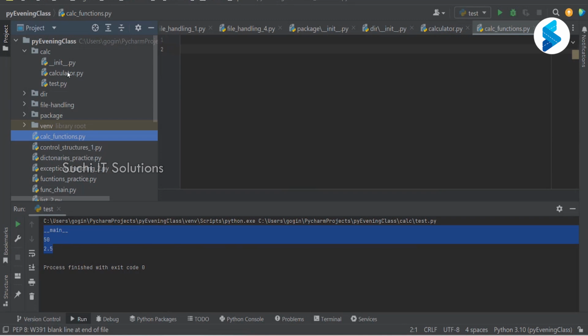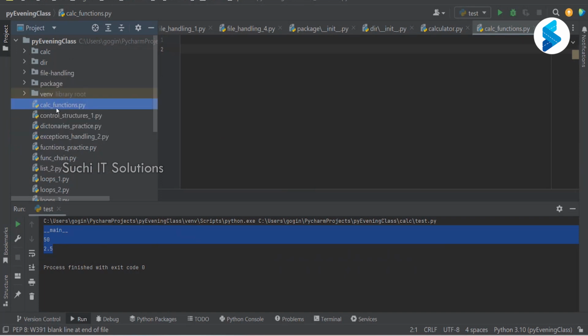This calculator is in a package called calc, and within that there is a calculator, and this calc functions file is outside that package. Now how can I, instead of rewriting, reuse it? If I have to reuse, I have to import that module. I want to import that function. So how can we do that?